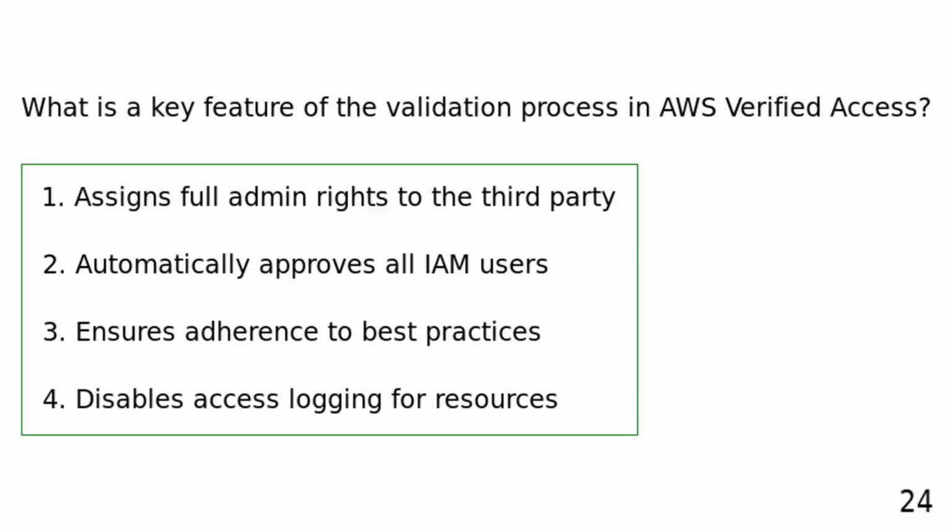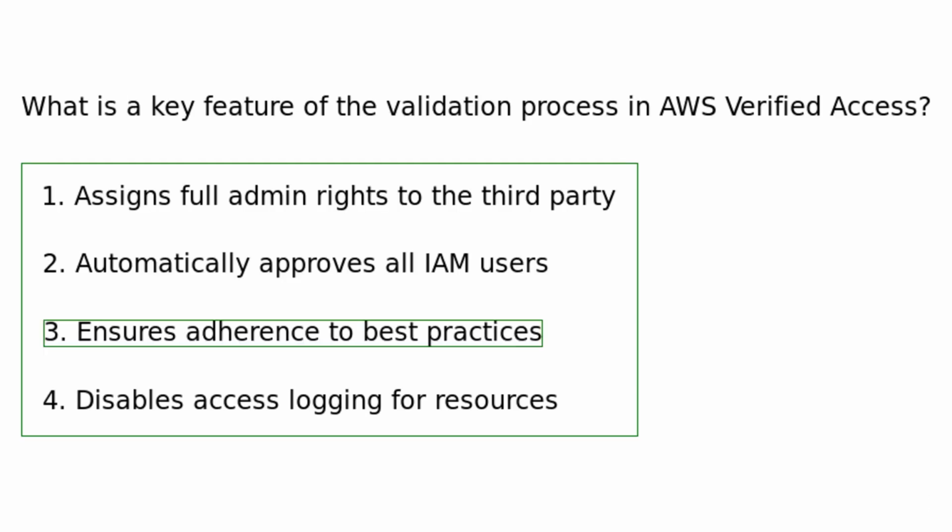What is a key feature of the validation process in AWS Verified Access? Assigns full admin rights to the third party. Automatically approves all IAM users. Ensures adherence to best practices. Disables access logging for resources. A key feature of the validation process in AWS Verified Access is to ensure that the submitted IAM policies adhere to best practices for access control and security.